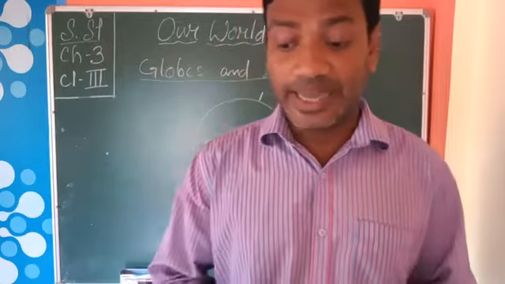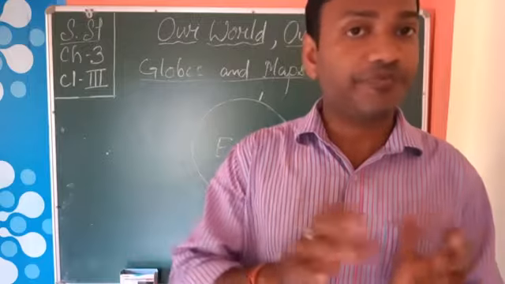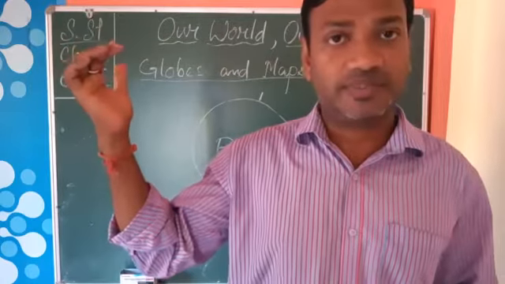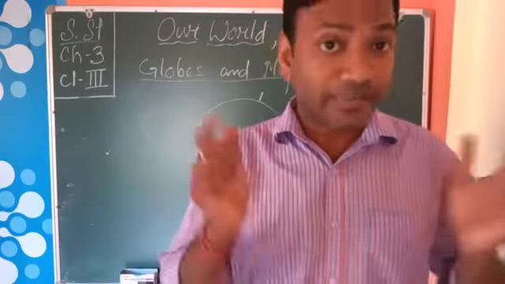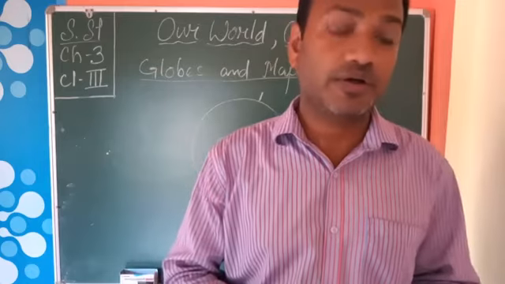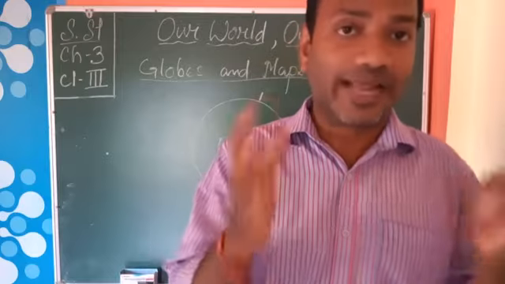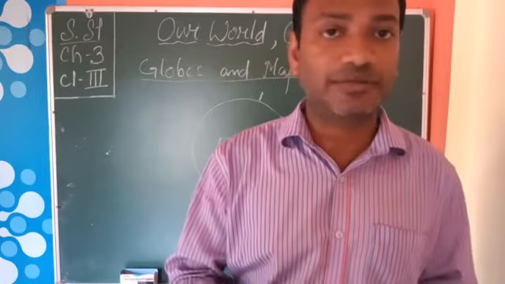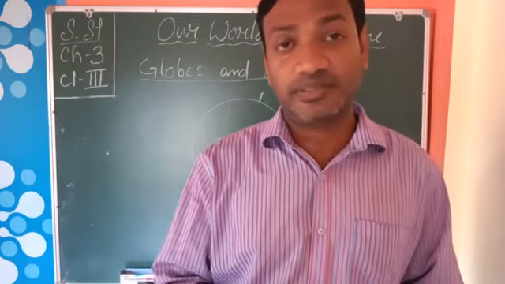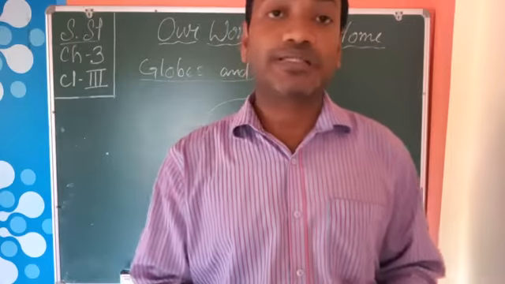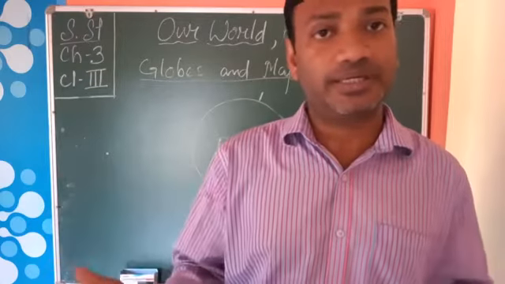Okay, and the land is visible in green and brown color. If we see the land from space, what color does it look? Green and brown. The green part is the forest, or you can say the trees and plants, all are green color. And the brown color means it is the land, the hard thing which we find on the land. So the land is seen in green and brown color, and the water is visible in blue color. We know that if we see the water, it is in blue color only.